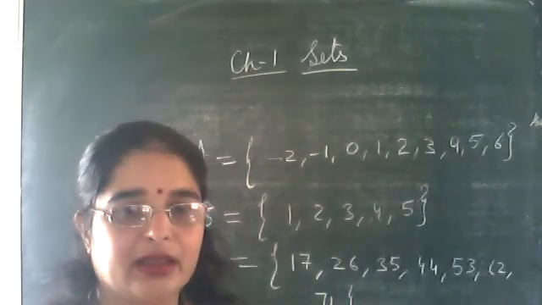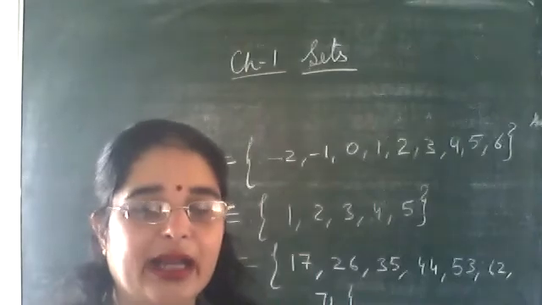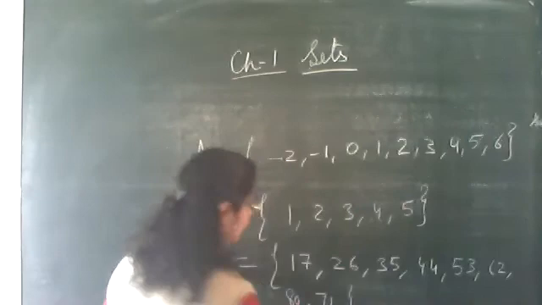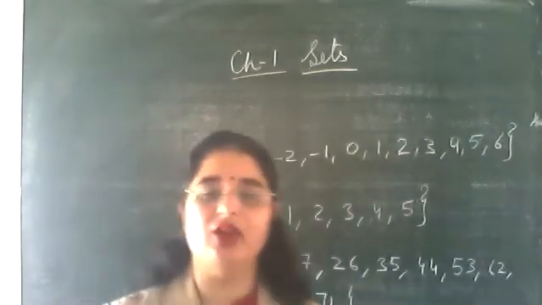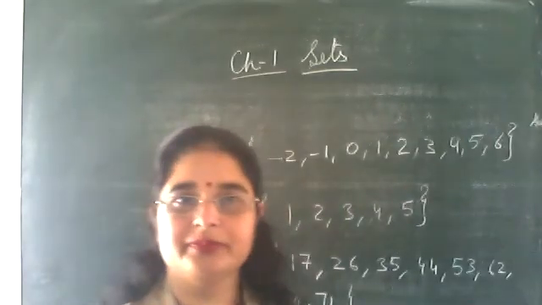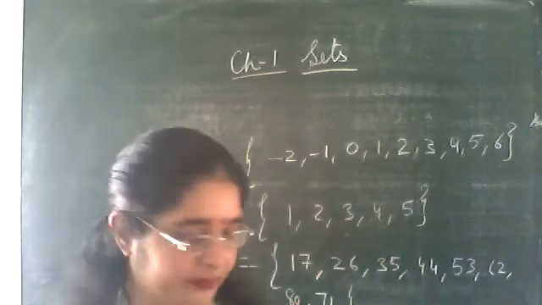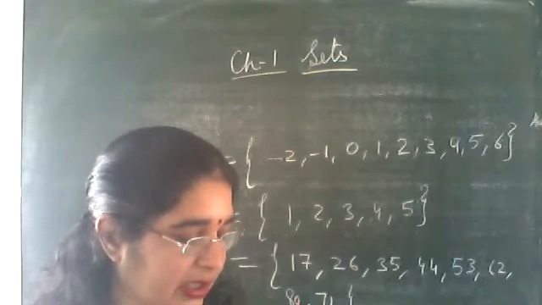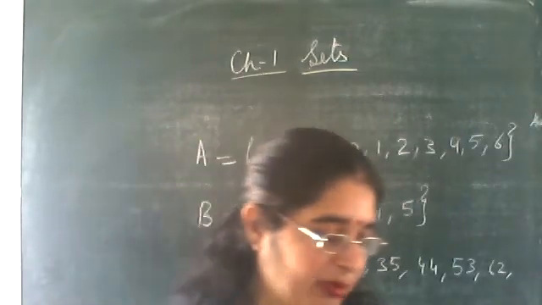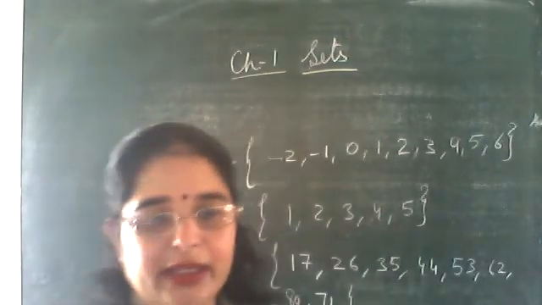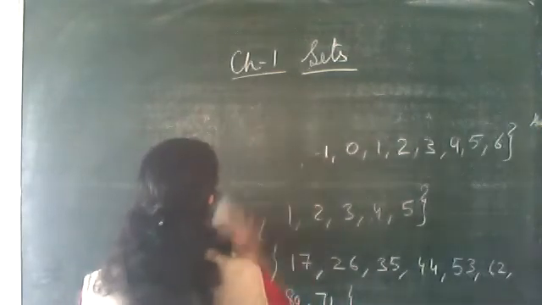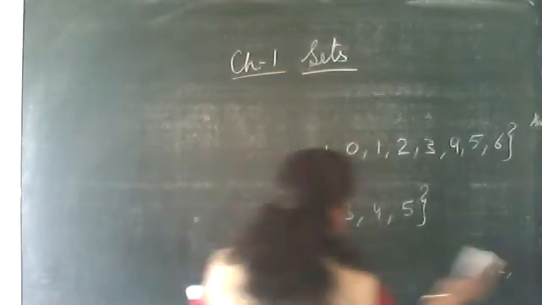Ma'am, 80 will also come. 80, sorry. Very good. 80 will also come. Clear? Yes, ma'am. Wait a minute. 2-digit natural number such that the sum of its digits is 8. Clear? Now, we'll move to the next part. Fourth part.